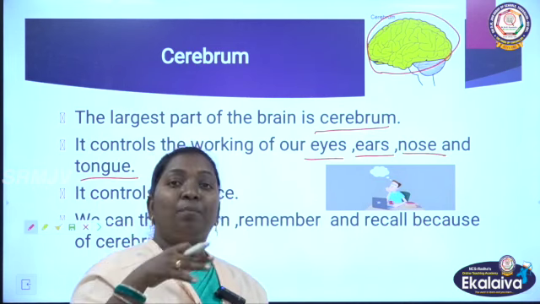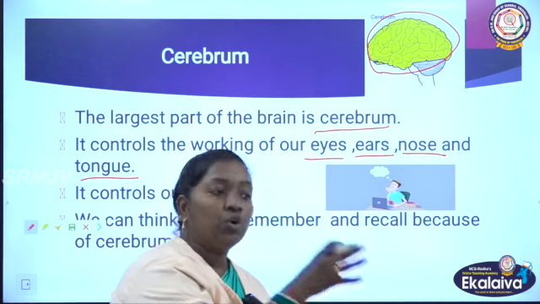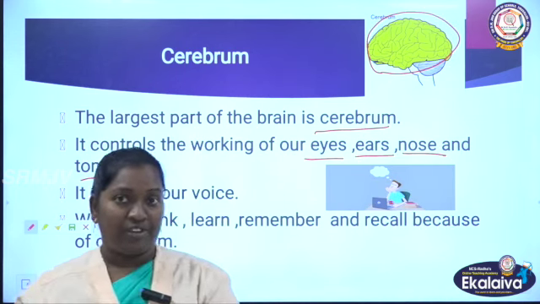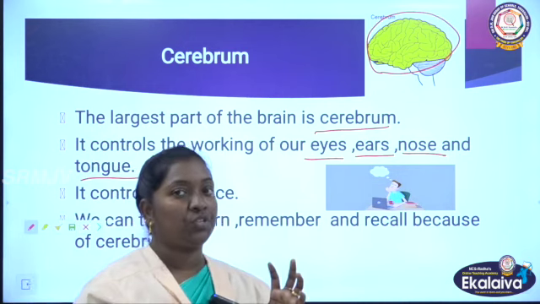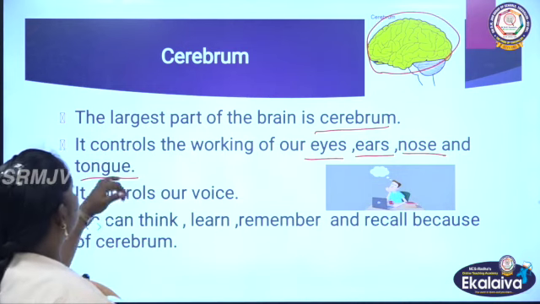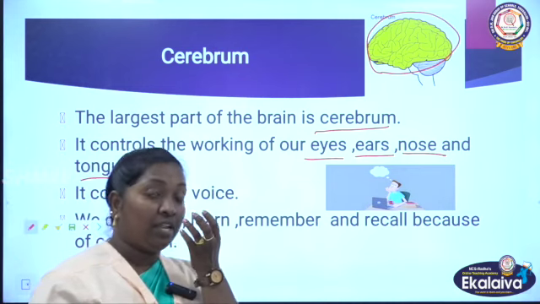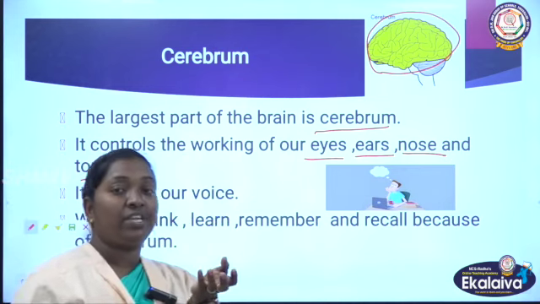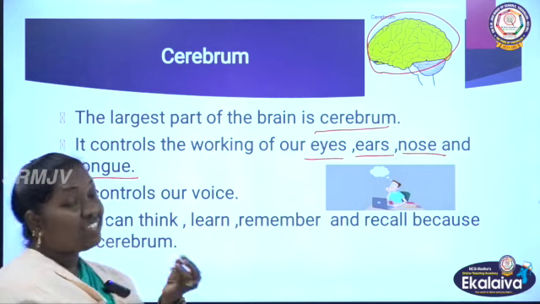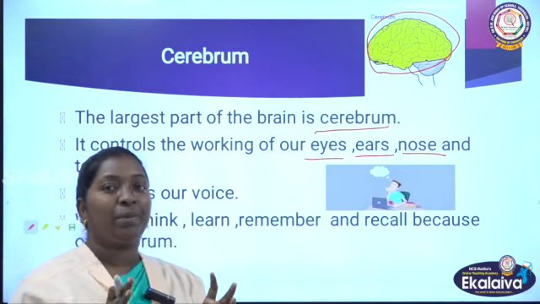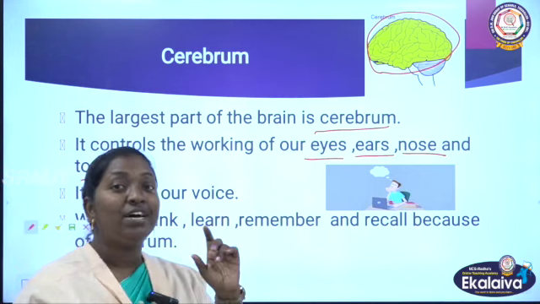Then our brain will pass the information whether you can go that way or not. With ears we can hear sounds, with the nose we can smell, and we can taste the food. All these are controlled by the largest part of our brain, the cerebrum.